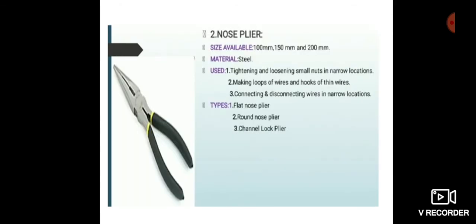And another one is the side cutting plier. It is also called linesman plier. Size available is 75, 100, 150, 200, 250, and 300 mm. Purpose or use: cutting, pulling, nipping, and stripping insulation from wire. Its blunt, wide nose is used to twist wires before a nut or any device, armature winding, instrumentation work, and radio assembly.